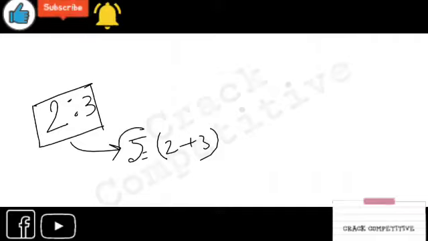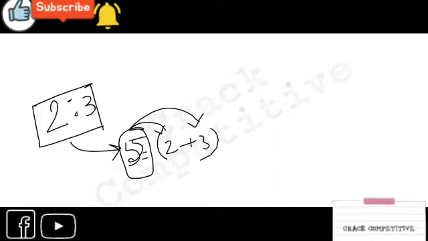This is the total part. And this has been divided into two parts, 2 and 3, right? So if the total part is given, like here it is 5, then you can calculate the part which has been divided into two figures or two numbers or two people, whatever it is.